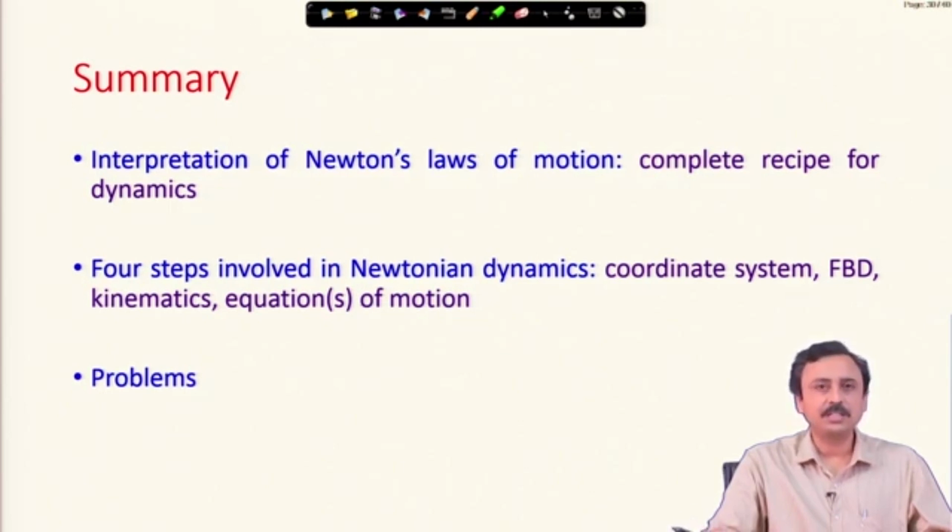The first one is setting up the coordinate system, fixing a convenient coordinate system. Second step is drawing the free body diagram. Third step is writing out the kinematics properly as seen by an inertial observer, and finally, you use Newton's second law to write down the equation of motion, and we have looked at some problems. So, I will leave it here and close this lecture.